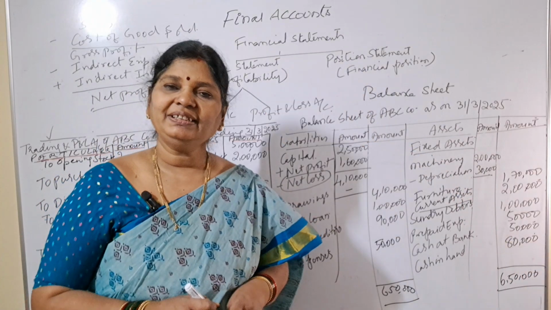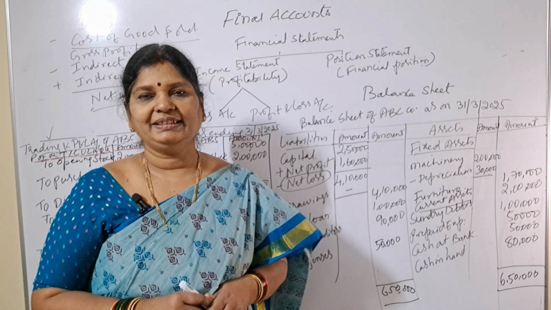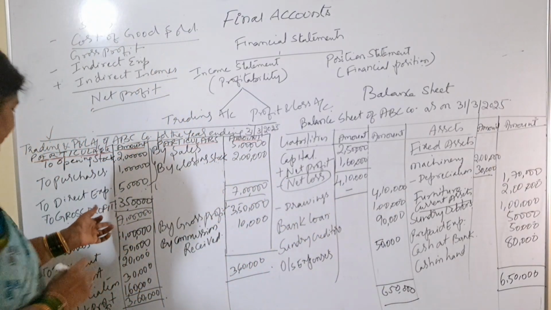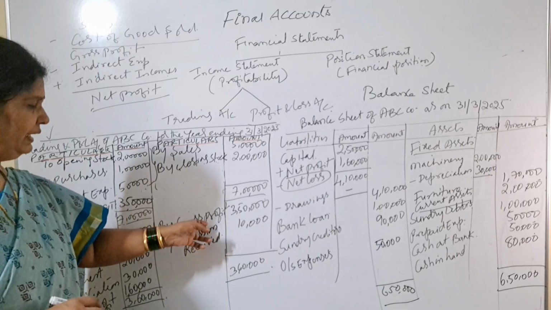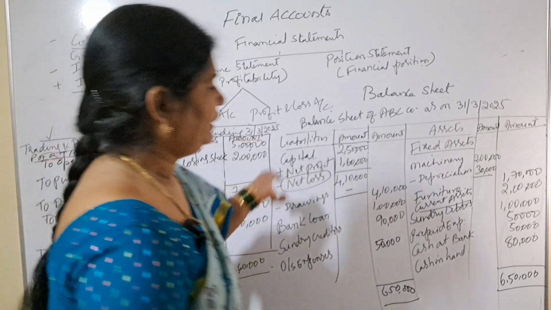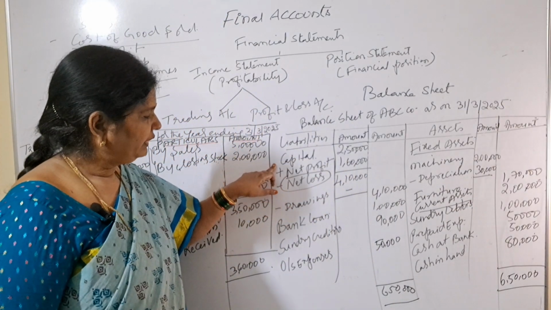So today we have done both trading account, P&L account and balance sheet. In trading account, we got gross profit, and this gross profit we have taken to P&L account, and here in P&L account we got net profit. This net profit we have added to capital, right?